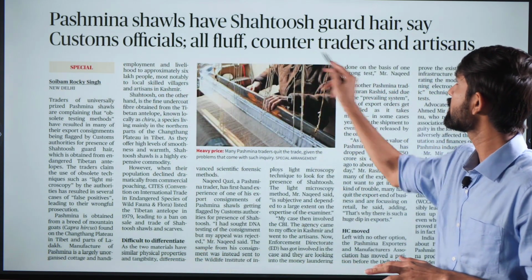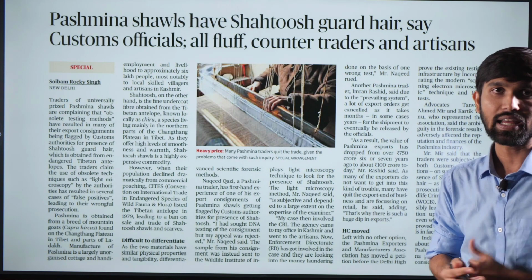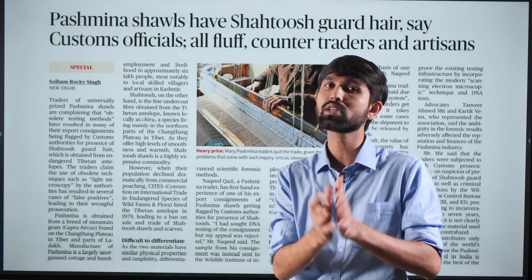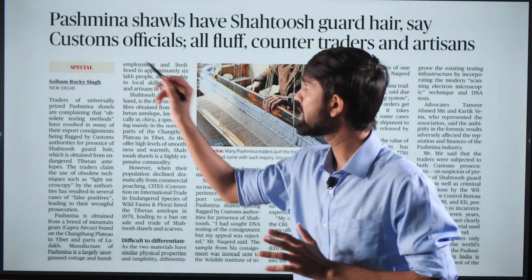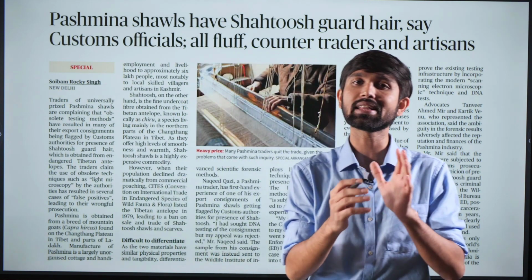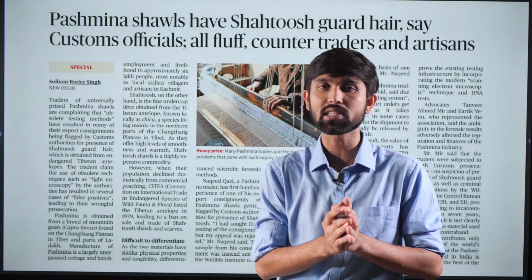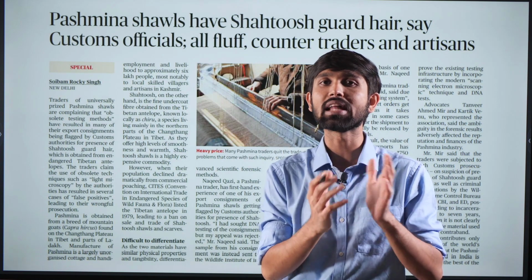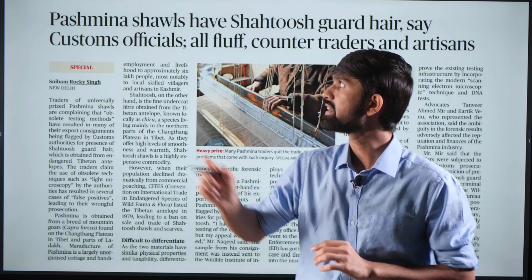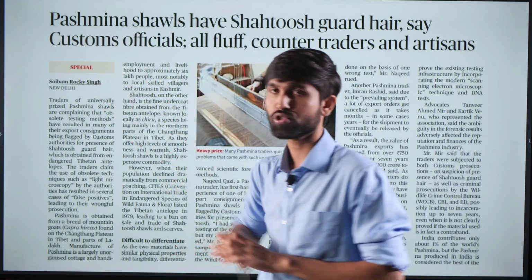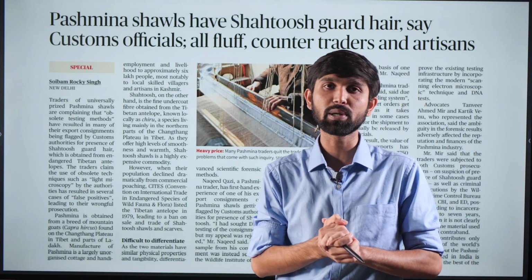And what did the traders and artisans have to say to the allegation that was laid by the officials? They said that the tests that were used by the custom officials are not reliable and therefore they give false positives, and they are only making pure pashmina shawls. So this is the tussle that is going on between the two groups.